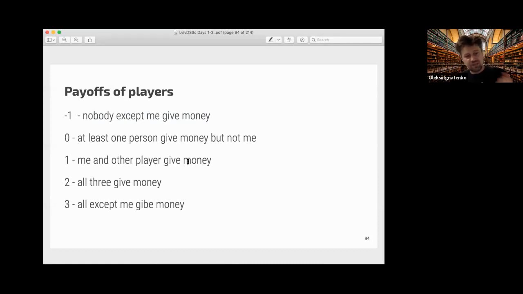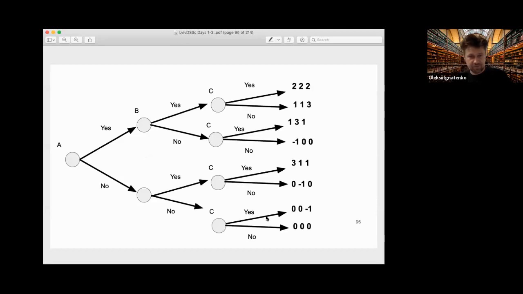It's 1 if I and one other player give money, and 2 if all three of us give money, and 3 is the best choice for the player. They're a little bit egoistic here, and 3 is when all except me give money. So the two other players give money, I didn't. This is fine, and this is the best possible outcome, the best possible payoff for this player.